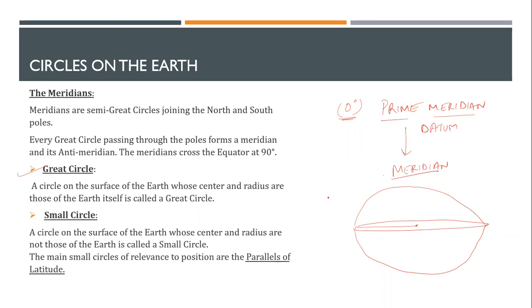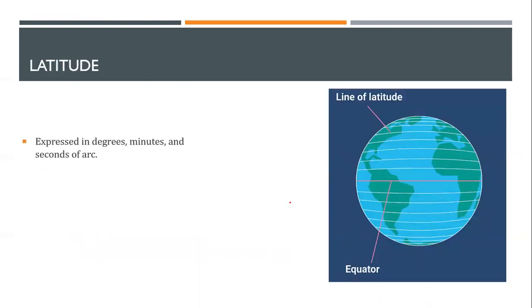And what is a small circle? Simple. If you see above the earth, the circles become smaller and smaller in nature. If I draw the circles one by one, they become smaller and smaller, and these are called smaller circles or small circles. We'll define these clearly in the next part. All right, so you can see these are all my small circles. Of course, you're just looking at the figure in two dimensions, so it looks like a line. But as I told you, these are all small circles.